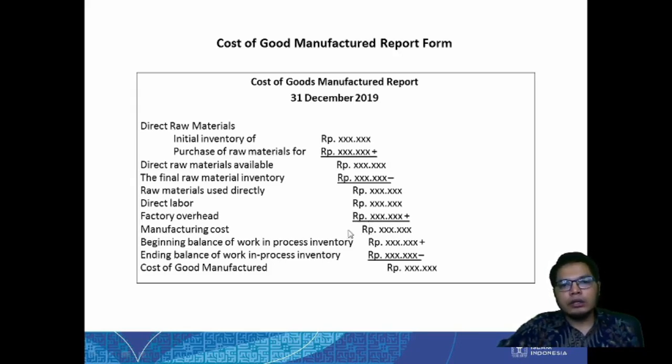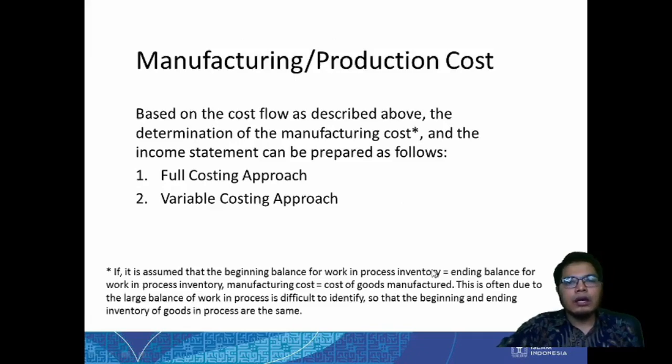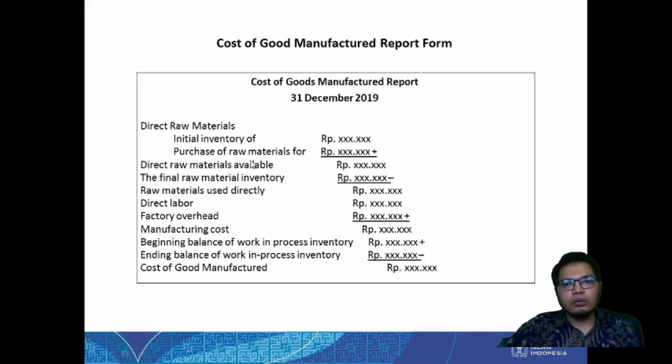And by adding all of these things, we will know the manufacturing cost, and then by adding the balance of work in process inventory at the beginning and the end, we will know the cost of goods manufactured.